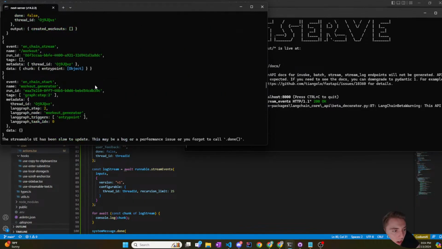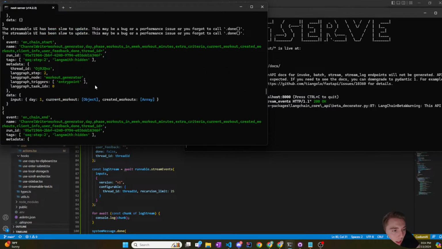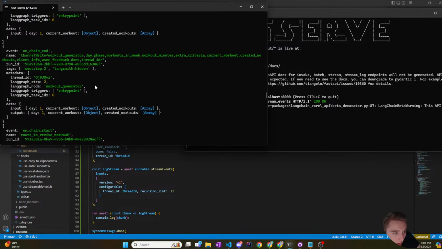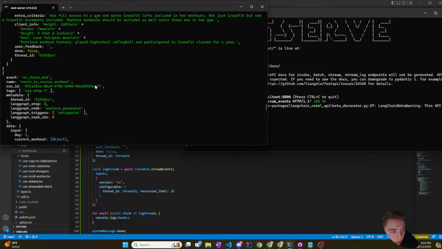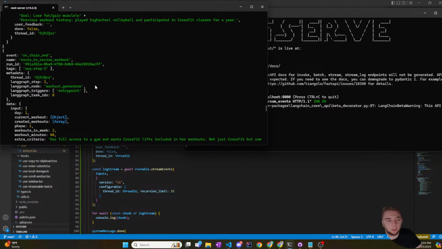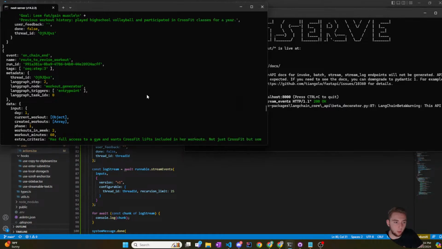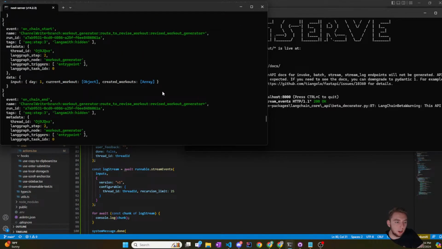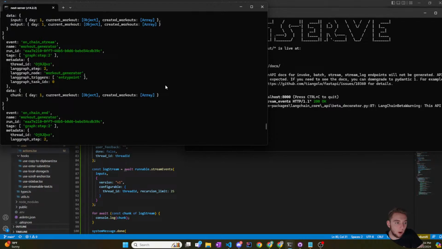Okay, so now it started the workout generator, and then it made a workout, and then I want to see it switch to day two. Is it going to switch to day two? Actually, no, it wouldn't, because it's going to cut before the revision. Yeah, because now it's waiting. It's waiting for me to give new input. Wow.